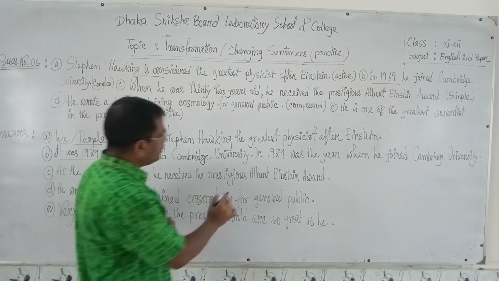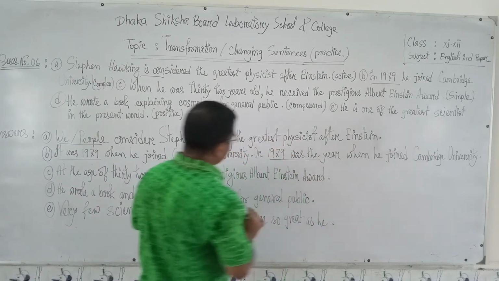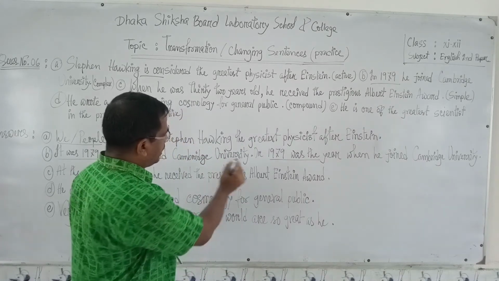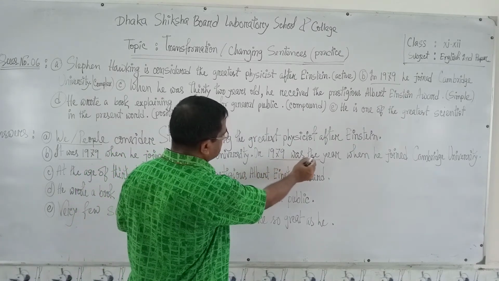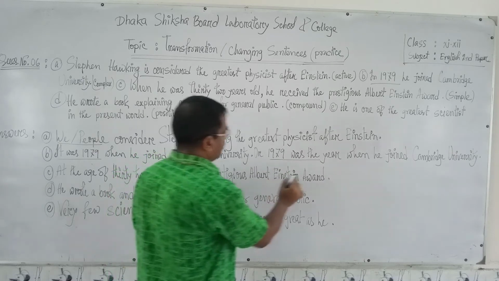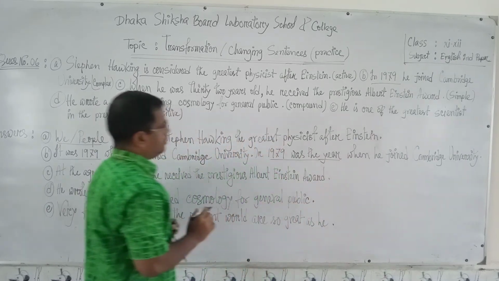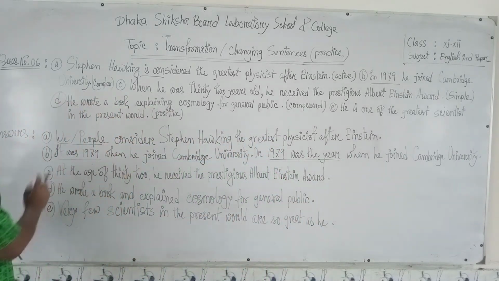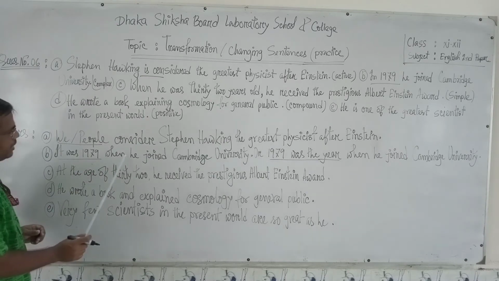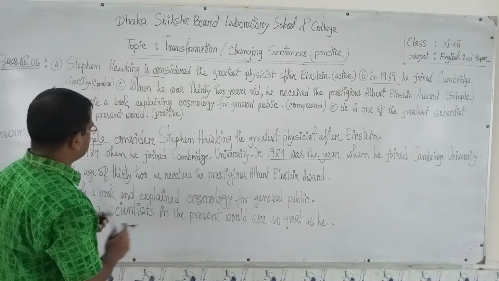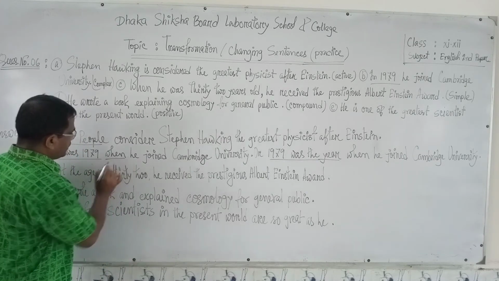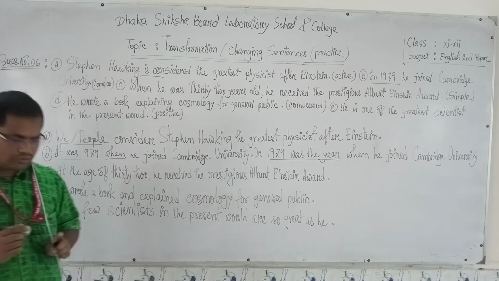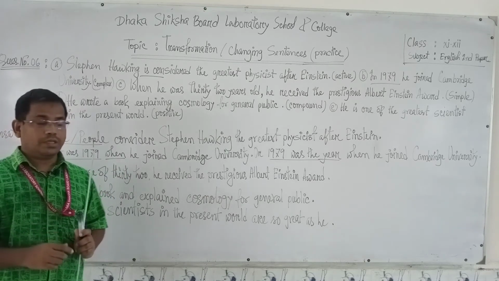Again, you may also write this way: 1979 was the year. You can write either when he joined Cambridge University. In case of time you usually use when.